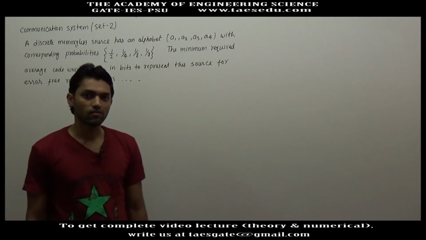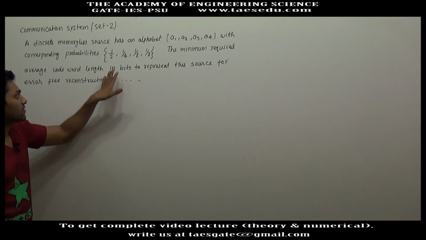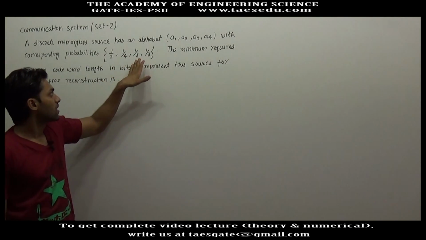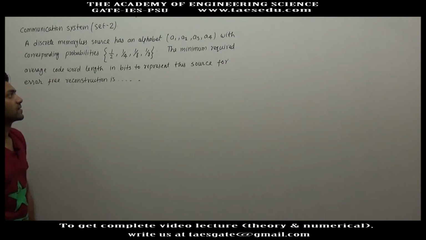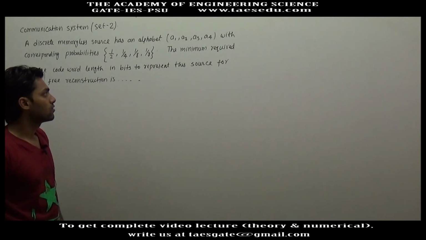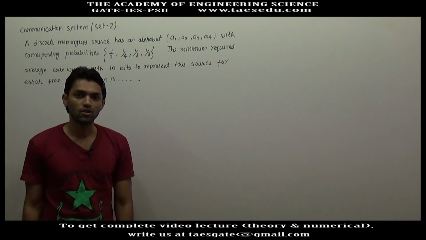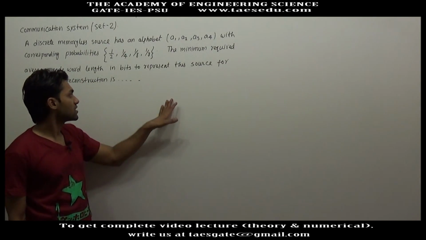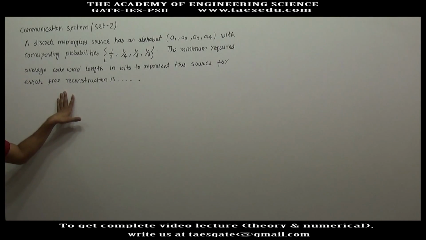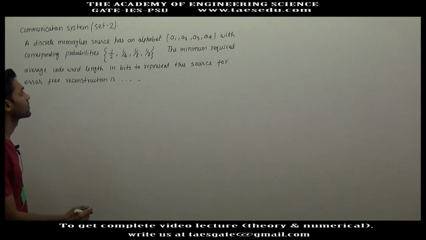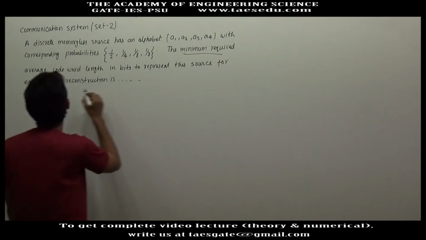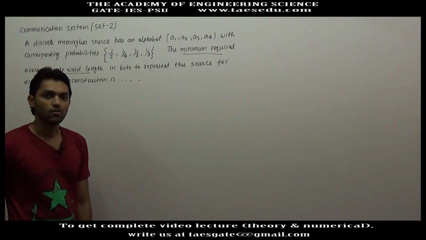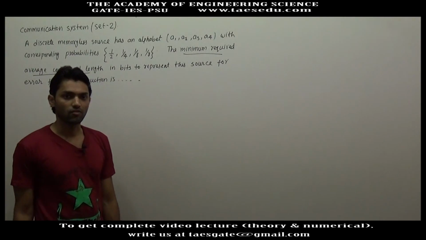Here the probabilities of the alphabets are given as A1 has 1 by 2 probability, A2 has 1 by 4, then 1 by 8 and 1 by 8, and we are required to find the minimum required average code word length in bits to represent this source for error free reconstruction. We have to find the minimum required average code word length.